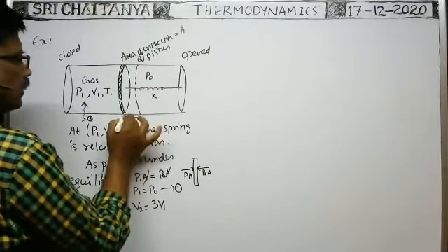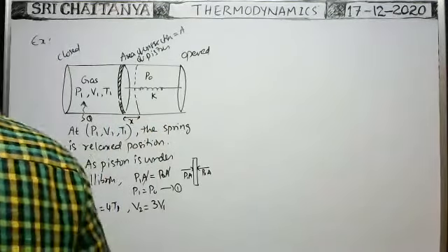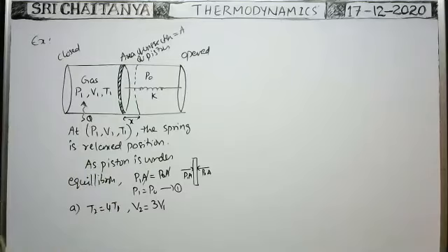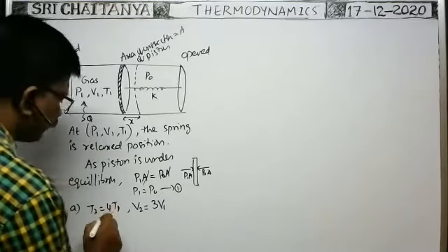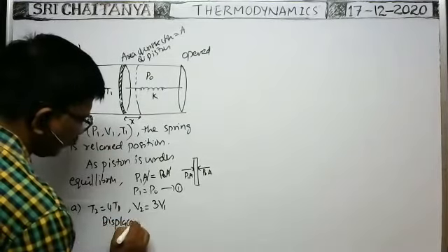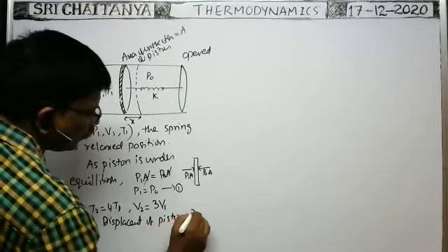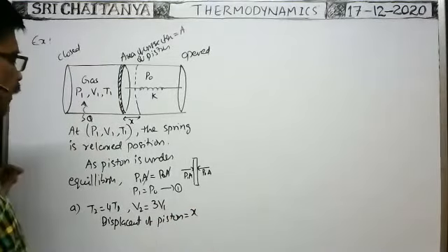The piston displaces through a distance equal to x. That is given. The displacement of the piston is x.